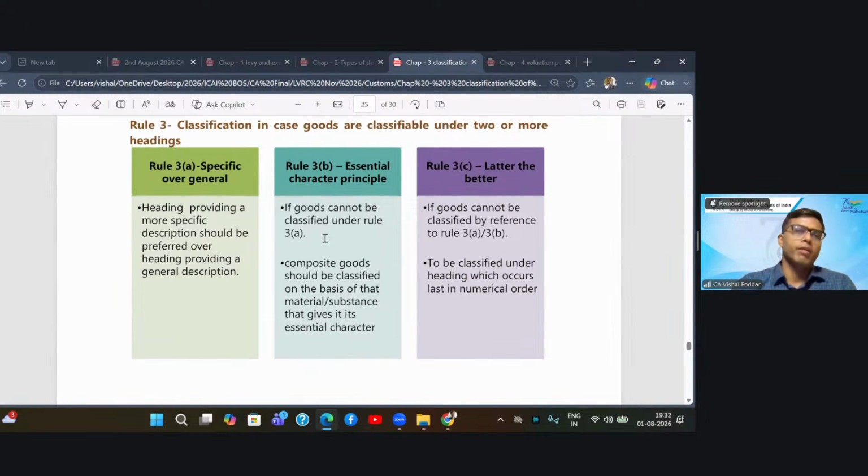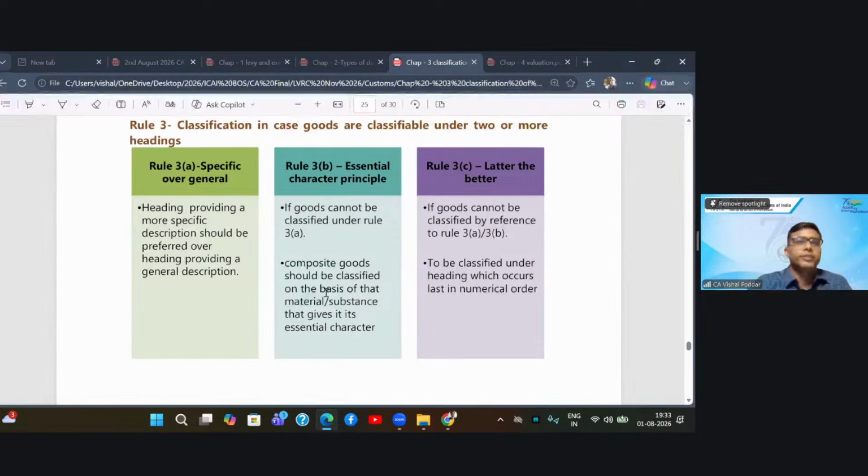What is 3B saying? It is saying you classify the goods in that heading which gives the essential character to your goods. So maybe all headings are general, like, as I guess, the original example: one is milk product, one is mango product, both are general, and there is no heading covering curd or lassi specially. So I cannot apply 3A because there is no specific heading. Whatever headings I have are generic. Now in such cases, they say